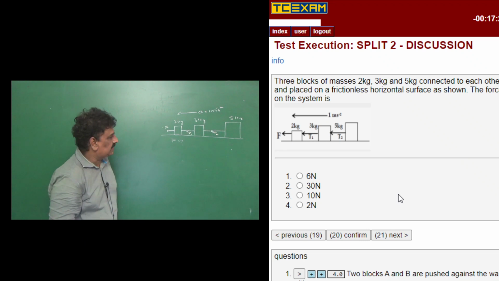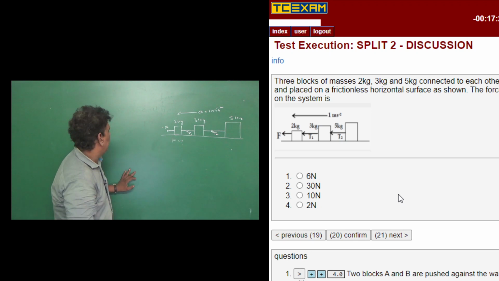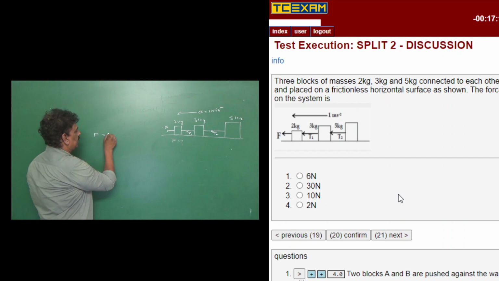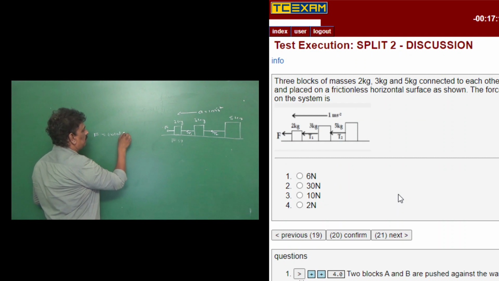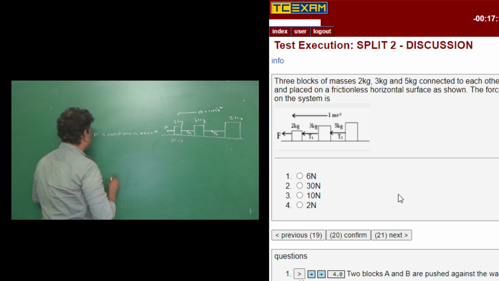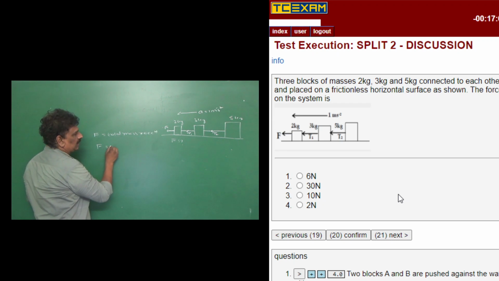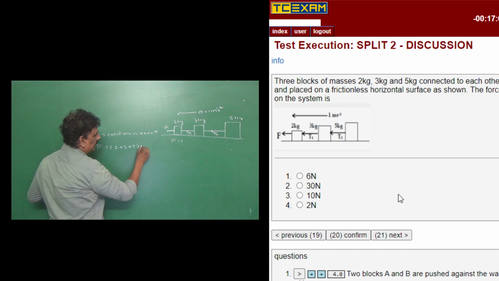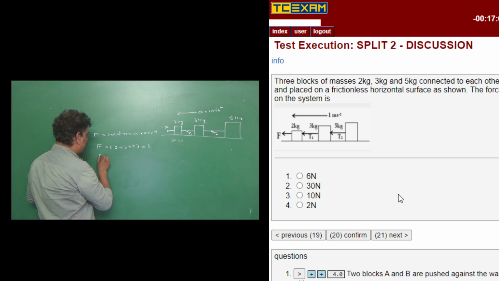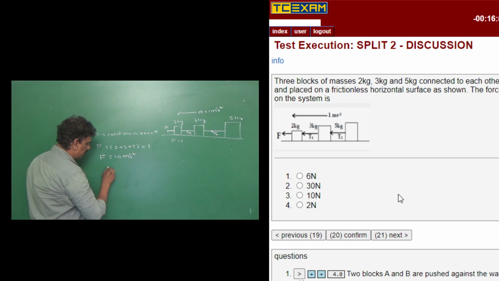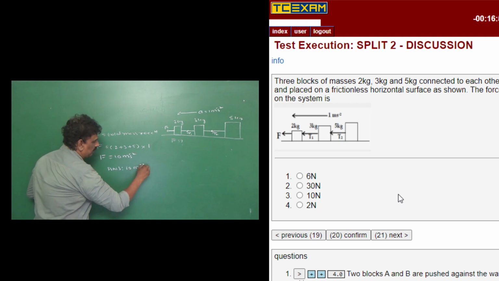T1, T2 are not necessary. We need to find only the force. That force is equal to total mass into acceleration. So force is equal to total mass 2 plus 3 plus 5 into acceleration 1, or F is equal to 10. So the answer is 10.